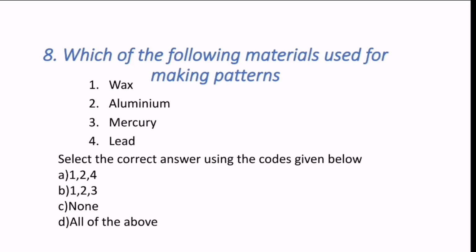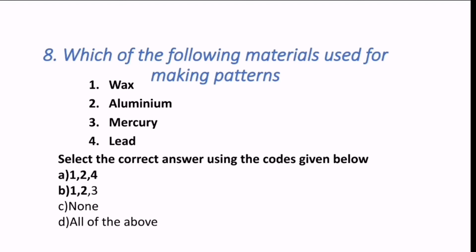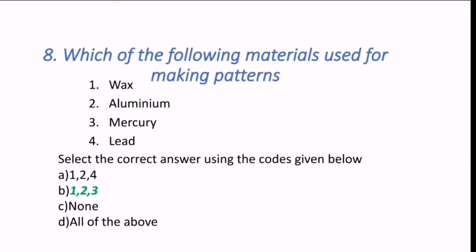Eighth question reads, which of the following materials are used for making patterns? This is very important, many times it came in the exam also. Wax, aluminium, mercury and lead, 4 are given. So select the correct statements. So 1 to 4, or 1 to 3, or none of the above, or all of the above. Here the correct answer is 1, 2 and 3. Wax, aluminium and mercury. These three are correct materials to make the patterns.